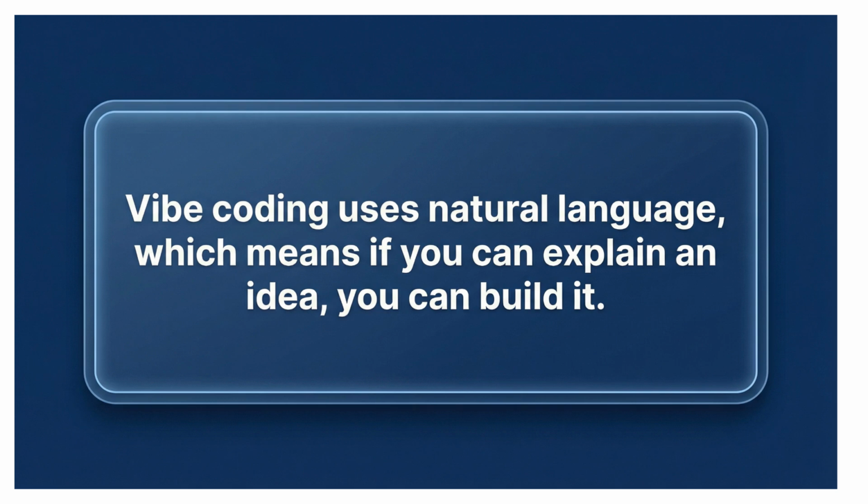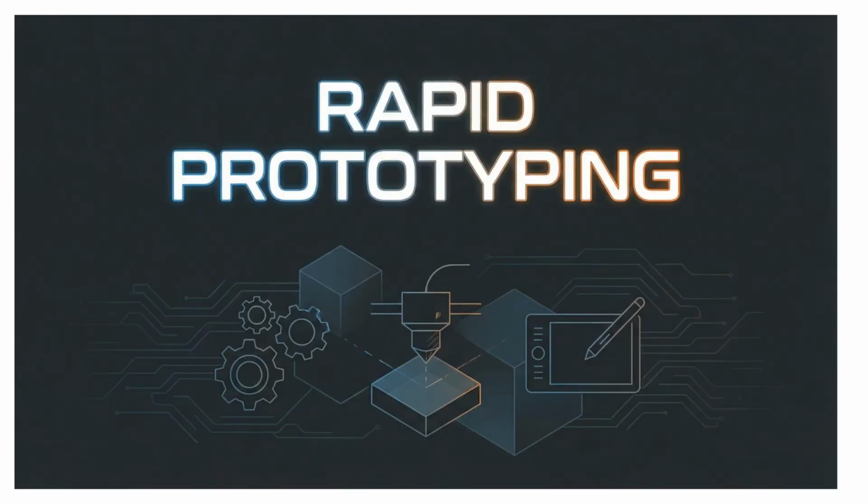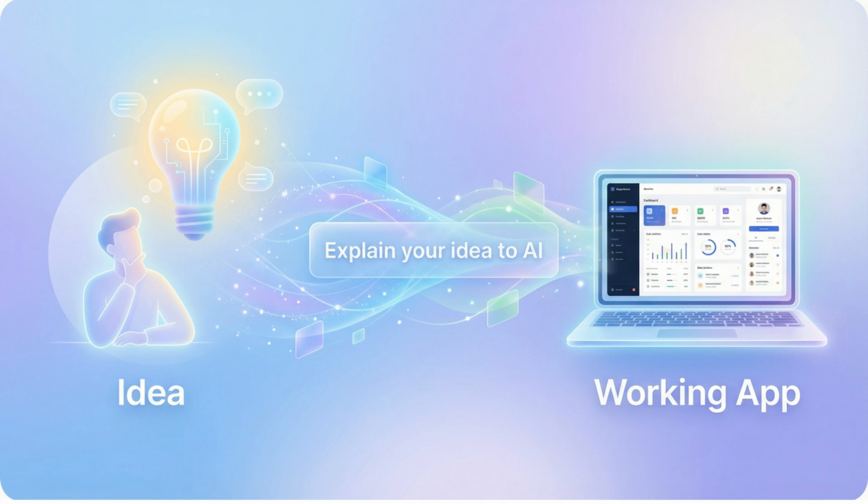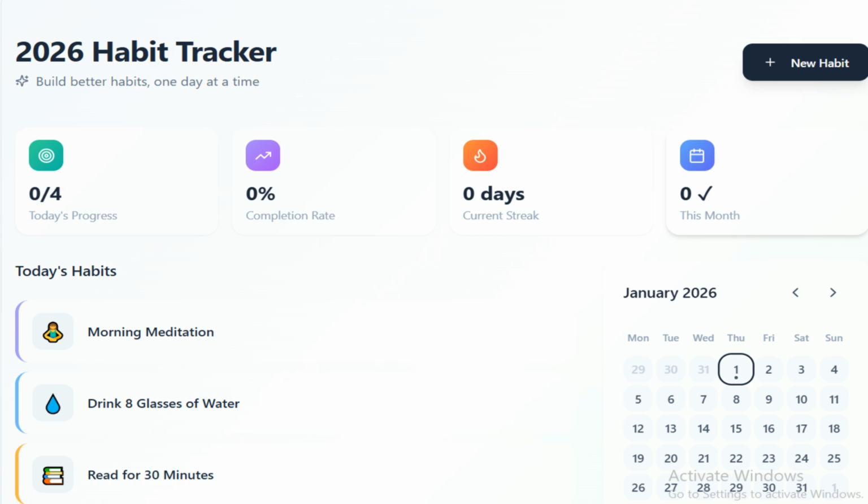Vibe coding uses natural language, which means if you can explain an idea, you can build it. This allows rapid prototyping. You can go from an idea to a working app in just a few minutes. This is great if you are learning coding, or if you are an entrepreneur, a student, a small business owner, a teacher, or a content creator. Now let's look at a few examples to see how this actually works.